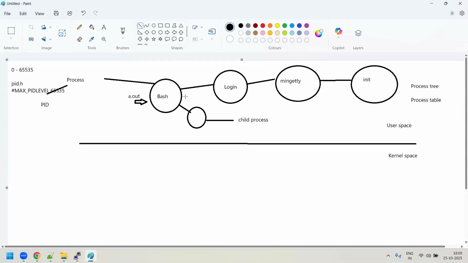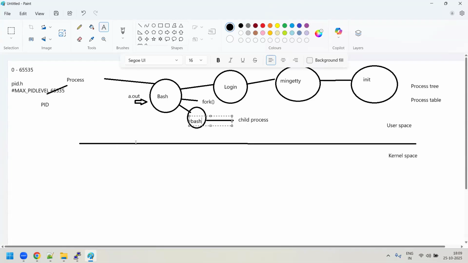How does it create it internally? Bash calls a system call, which we call the fork system call. The fork system call creates a child process. This child is also like a father, like the bash shell itself, like a chota bash shell, a small bash shell.